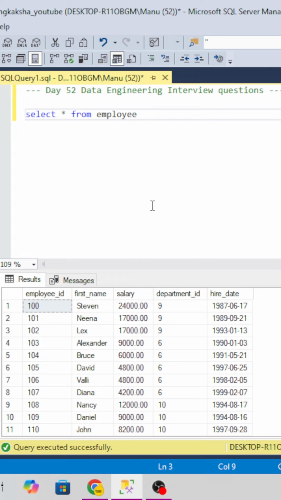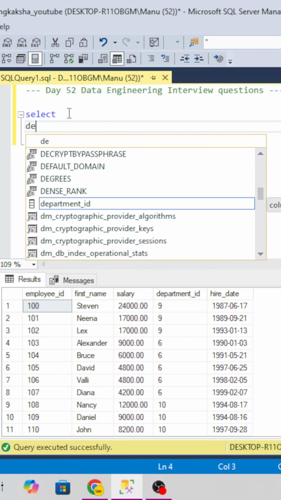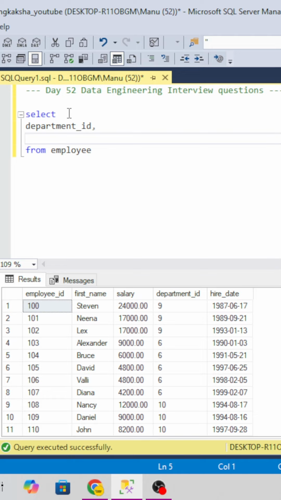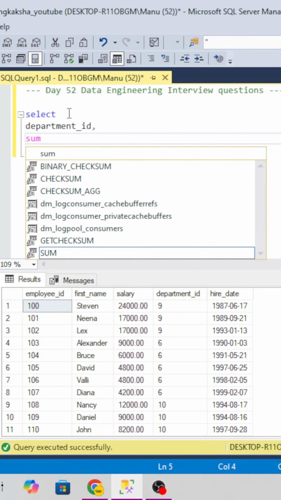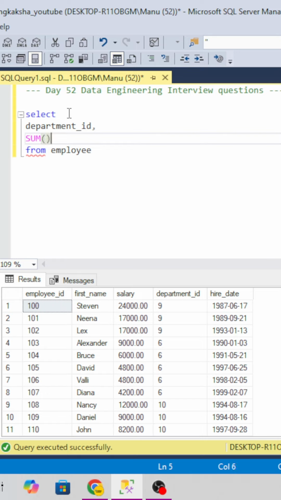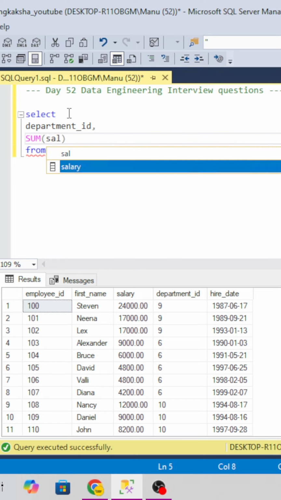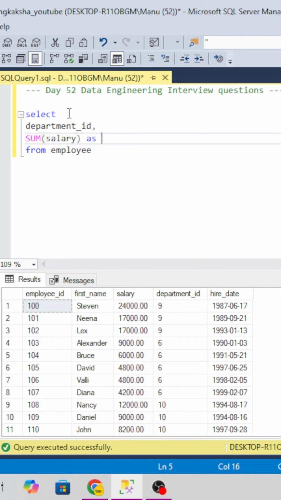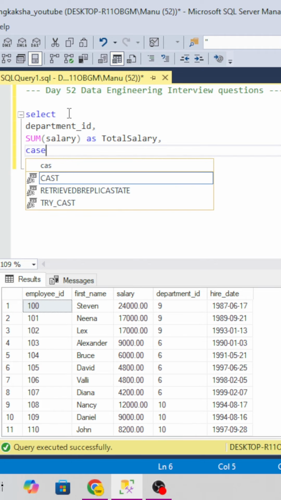First, we will select the department ID. We have department ID as of now over here, or if there is a department name, you can segregate based on that. Then we will do the sum of salary, as total salary.